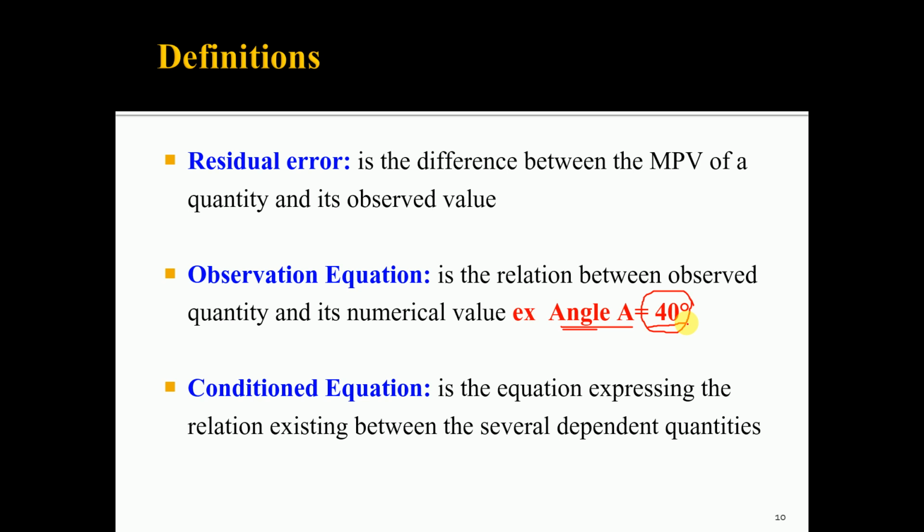Then the condition equation is the equation expressing the relation existing between several dependent quantities. We have seen that the equation a plus b plus c is equal to 180 degree for the triangle. For the quadrilateral, a plus b plus c plus d is equal to 360 degree. Such an equation is called a condition equation.